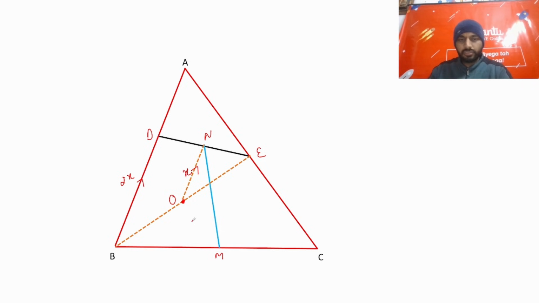Now again, if you see this one, O is a midpoint, M is a midpoint also. If I connect them, can we say we can apply the midpoint theorem in a triangle BEC also? So I can say OM will be parallel to EC and half of this. As we know EC and BD are equal, so this is also x. So OM is half of EC is x. तो हमारे पास एक ट्रायंगल बन गया ONM, जिसमें ON तो पैरेलल है अपने पास AB एंड OM इज पैरेलल टू AC.